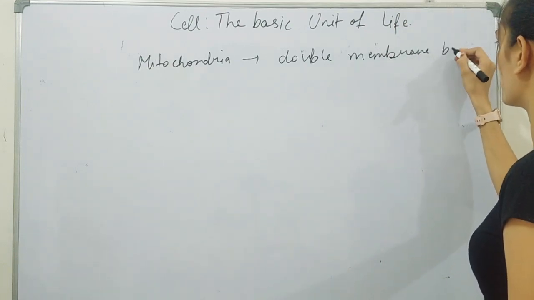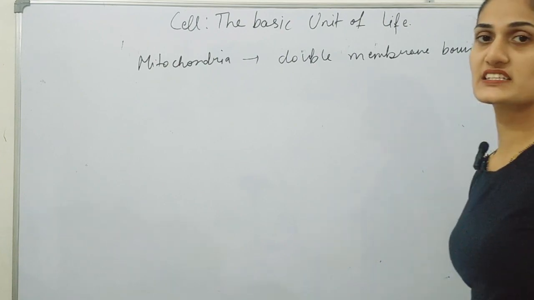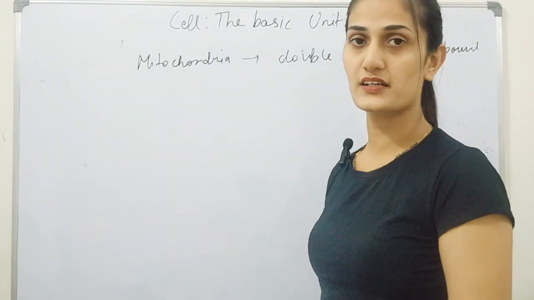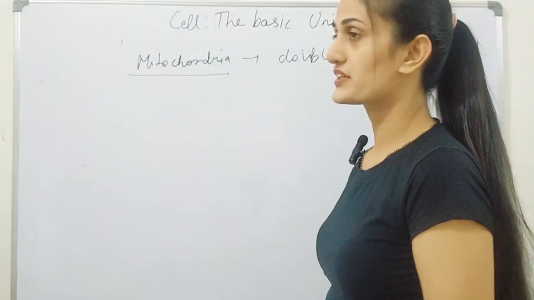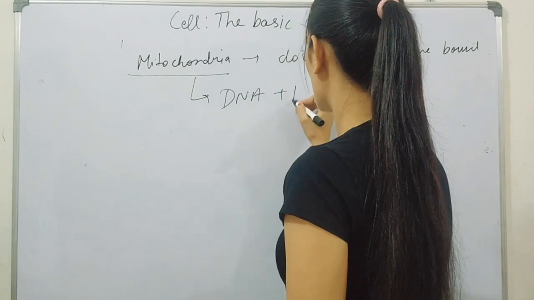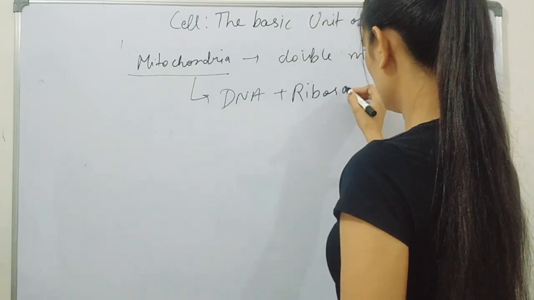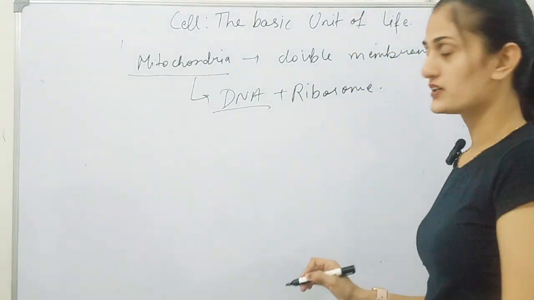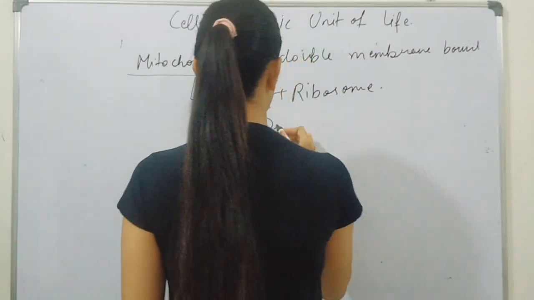Double membrane bound means there is presence of an outer layer and inner layer in this organelle. Now this mitochondria have their own DNA as well as ribosomes. This DNA stands for deoxyribonucleic acid.